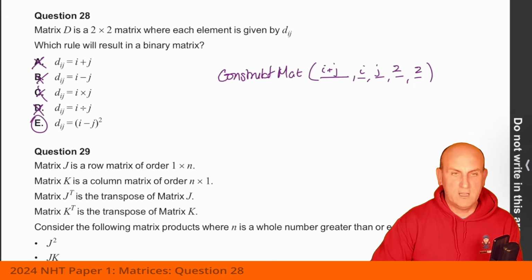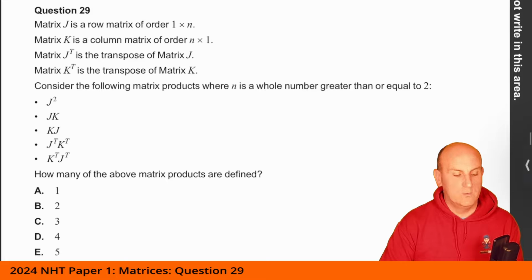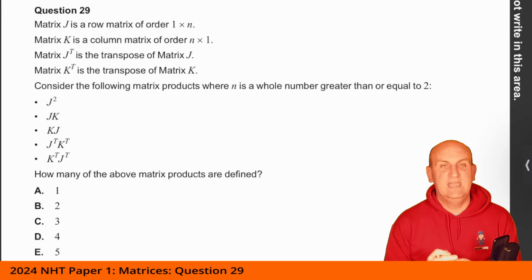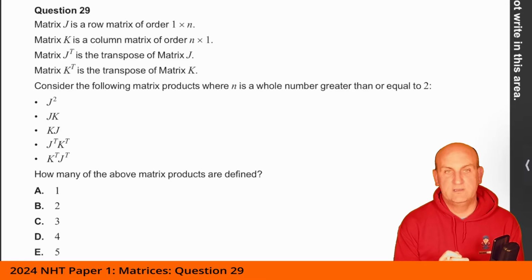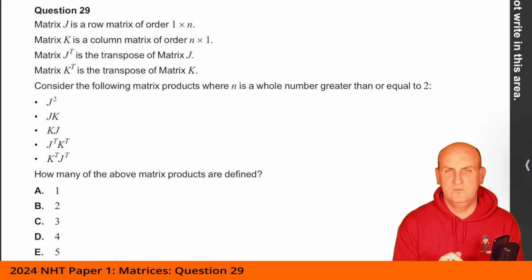Turn off the calculator. What do we have here? Matrix J is a row matrix of order 1 by n. K is a column matrix, n by 1. Matrix J^T is the transpose of matrix J, and matrix K^T is the transpose of matrix K. Consider the following matrix products, where n is a whole number greater than or equal to 2. How many of the above matrix products are defined?